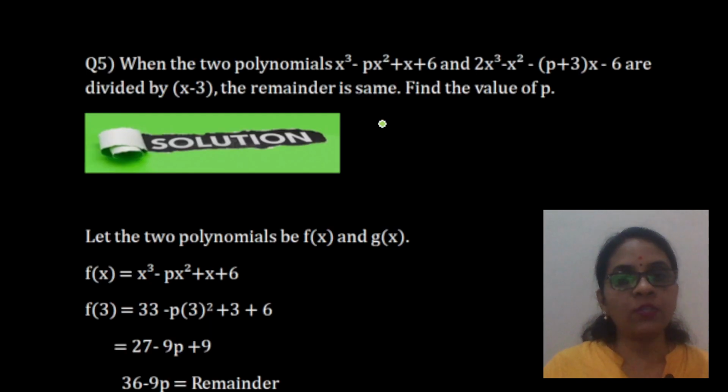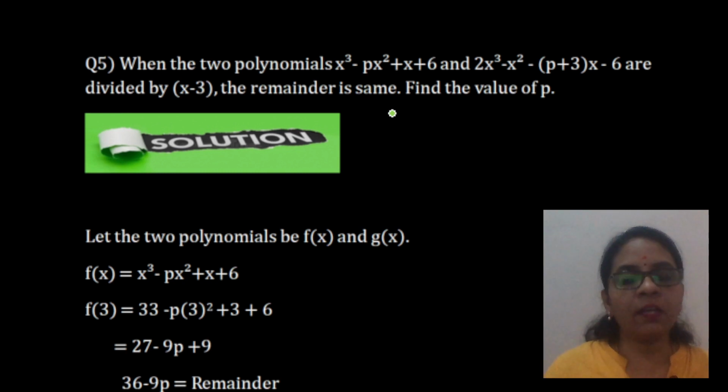Now let's see question number 5. When the two polynomials, now if you see carefully, here you are given two polynomials. If I just read it, it will not register in your mind, so see the question carefully. If the two polynomials are divided by x minus 3, the remainder is the same. Find the value of p.